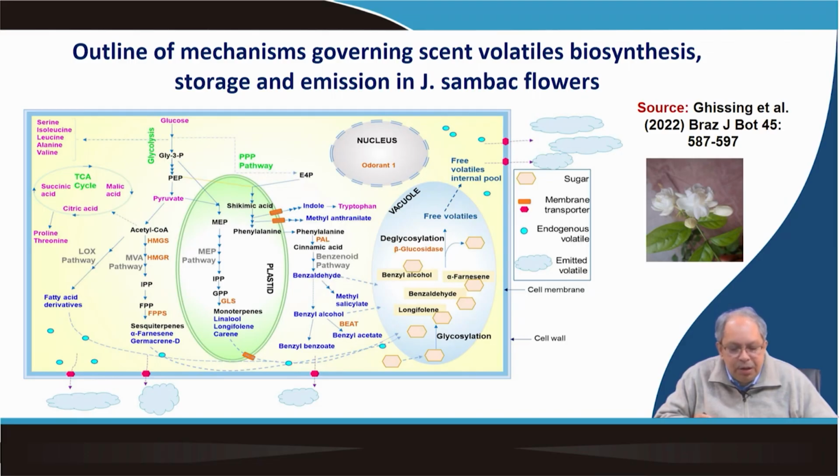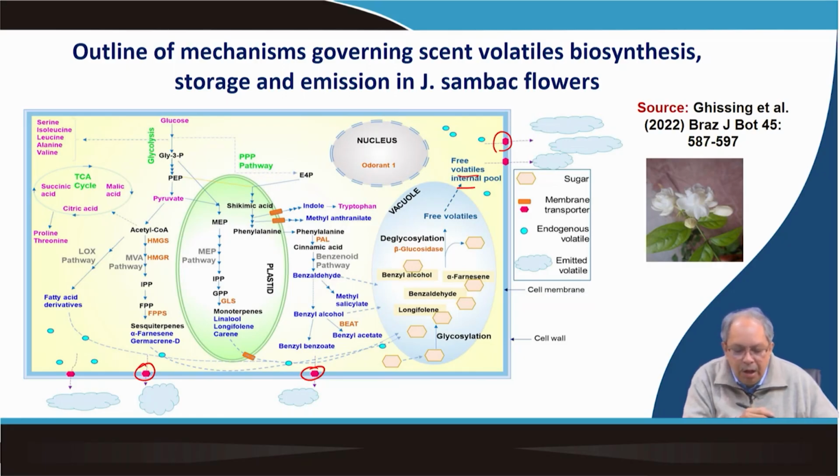Here is what happens in the cell. The volatile compounds are synthesized in the cell, they are stored in the vacuole, later they release the free volatiles into the internal pool, okay, and then they are released as the emitted volatiles. So, there is a role of transporters, because we also characterized a few transporter genes. We have studied the expression based on the transcriptomic information available.